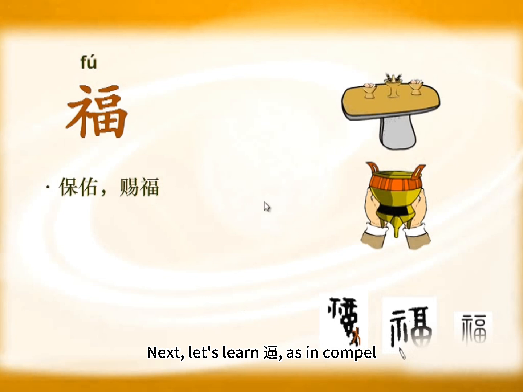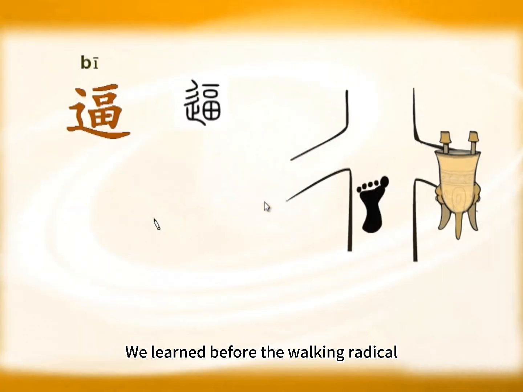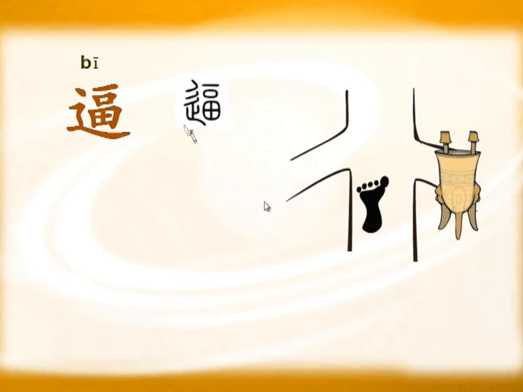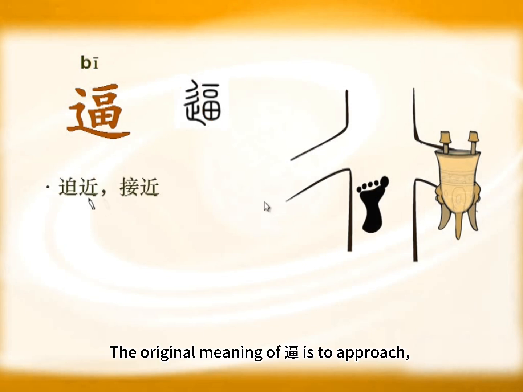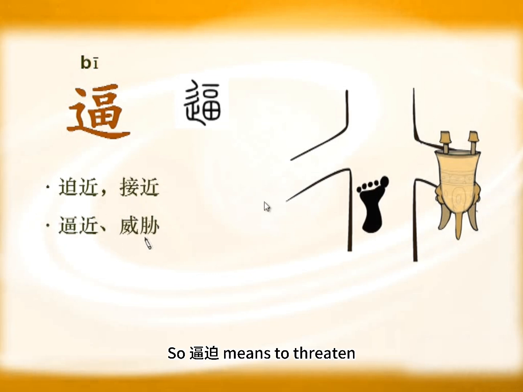Next, let's learn 逼, as in compel. This character has the walking radical we learned before, which is 走. It relates to walking or movement. 福 means something is full. When full, one feels pressure. So it extends to mean proximity in distance, meaning very close. The original meaning of 逼 is to approach. After approaching, there is a sense of threat, extending to mean pressuring, threatening. So 逼迫 means to threaten.